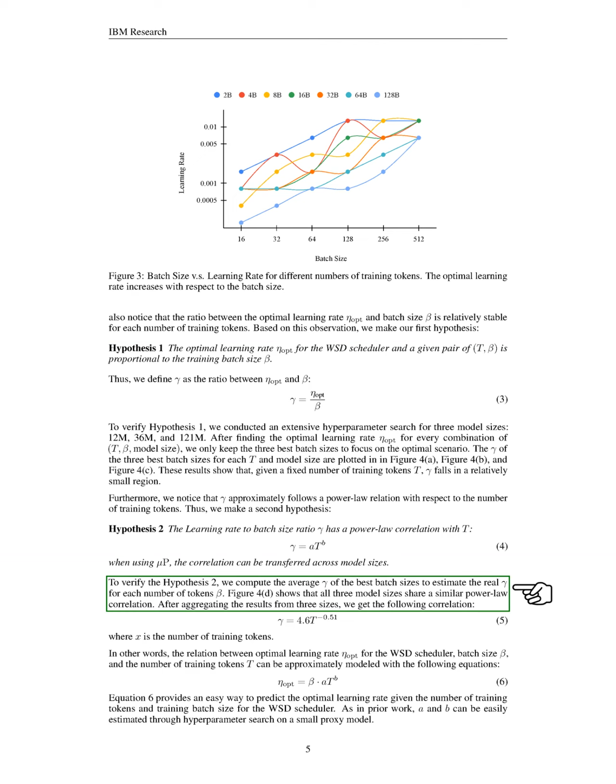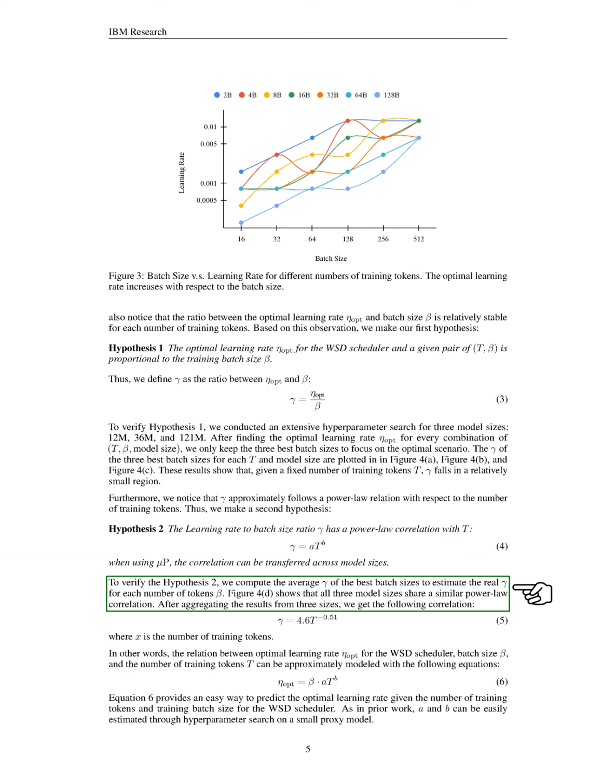To verify this, we calculated the average ratio for the best batch sizes to estimate the true ratio for each token amount. Our analysis showed that all three model sizes exhibited a similar power law correlation. By aggregating the results, we derived a correlation that allows us to predict the optimal learning rate based on the number of training tokens and batch size. This relationship helps us understand how to set the optimal learning rate before training begins.